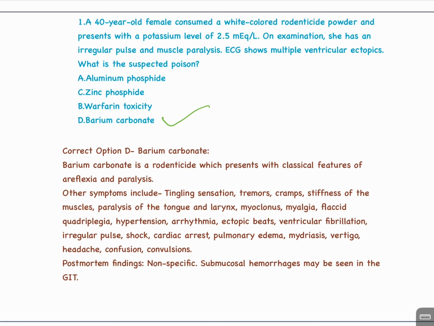Barium carbonate is a rodenticide which presents with classical features of areflexia and paralysis. Other symptoms include tingling sensation, tremors, cramps, stiffness of the muscles, paralysis of the tongue and larynx, myoclonus, myalgia, flaccid quadriplegia, hypertension, arrhythmia, ectopic beats, ventricular fibrillation, irregular pulse, shock, cardiac arrest, pulmonary edema, mydriasis, vertigo, headache, confusion, convulsions. Postmortem findings are not specific. Submucosal hemorrhages may be seen in the GIT.